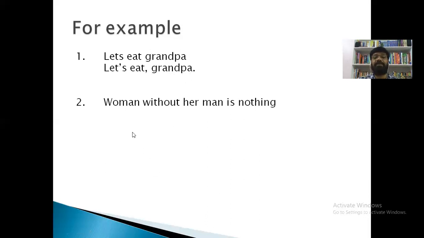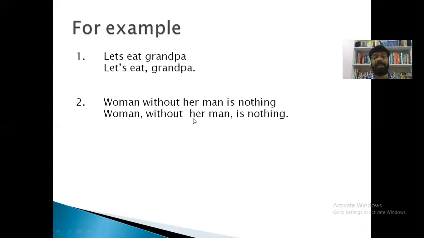Here is one more example. Woman without her man is nothing. This is also not clear. Let us see this sentence with punctuation marks. Woman, without her man, is nothing. Woman is nothing without her man. See after using punctuation marks how the meaning is changing. There is so much of a change in the meaning with the addition of punctuation marks, right?